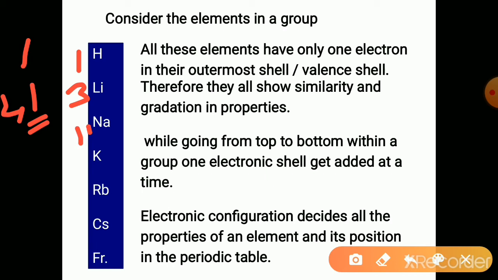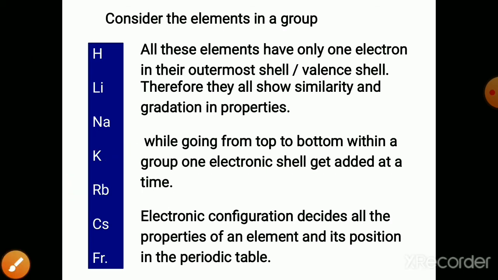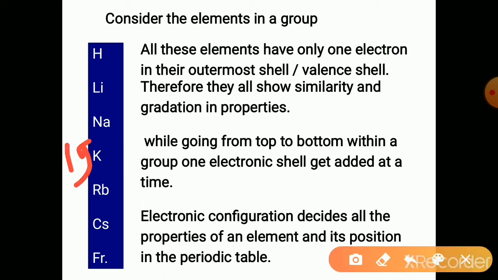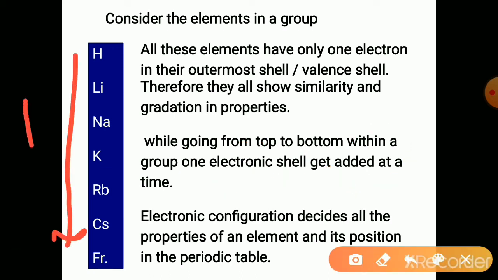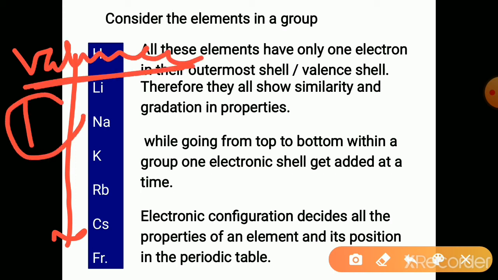Sodium 11. Its electronic configuration is 2, 8, 1. So 1 electron is there in the outermost shell. Potassium 19. I will write the electronic configuration 2, 8, 8, 1. So all these elements have only 1 electron in the valence shell. In the valence shell only 1 electron is there. Only 1 electron.